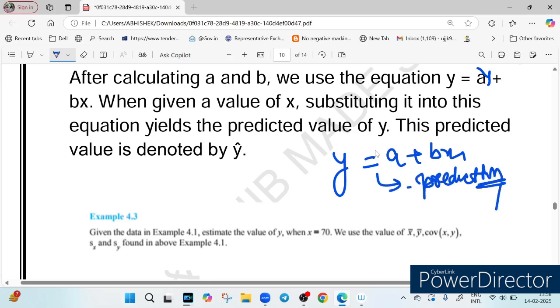I am a branch manager. I will use this formula to predict the next month loan disbursement. So this is what we call the prediction formula. So what does b represent here? B represents how much y changes when x changes, and a represents the starting point of y when x is equal to 0. So let's break it down using an example.